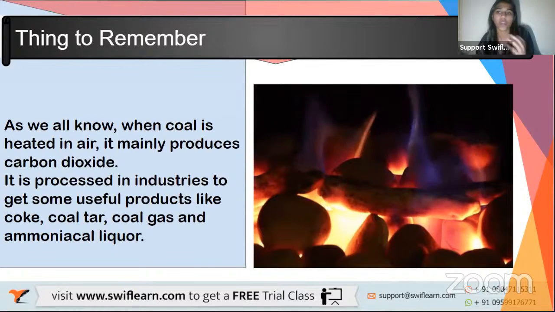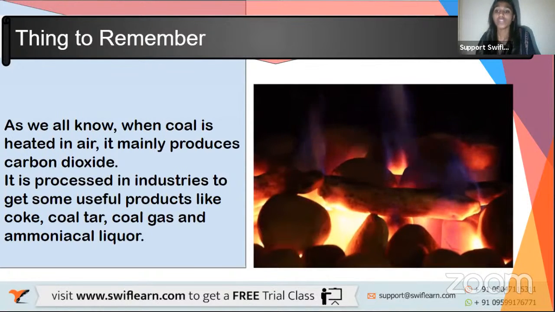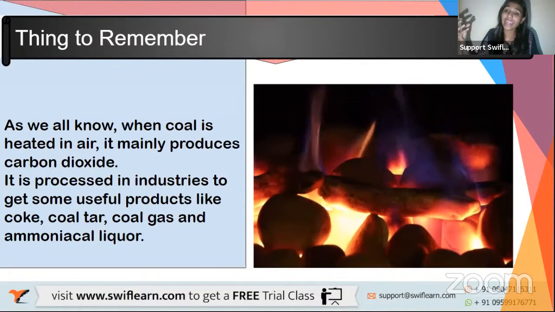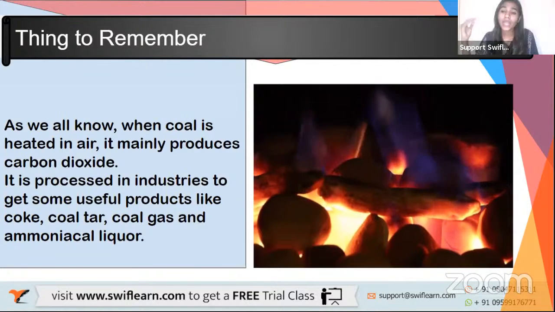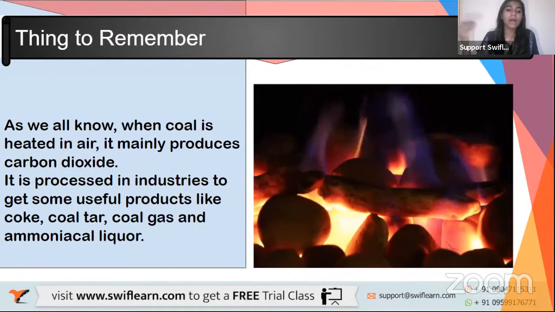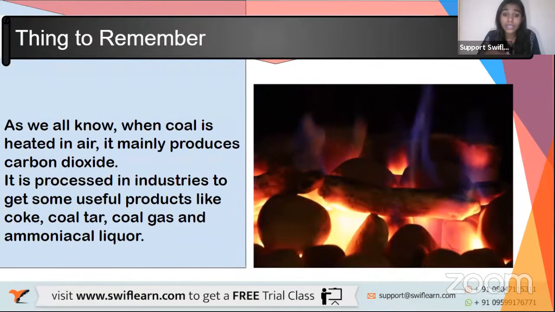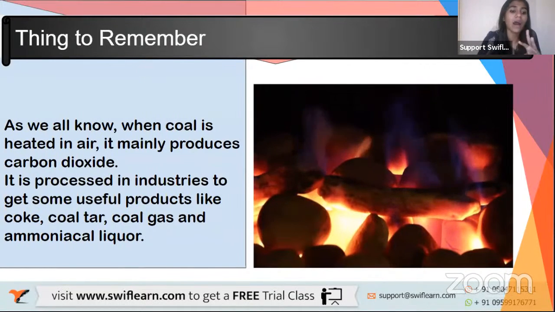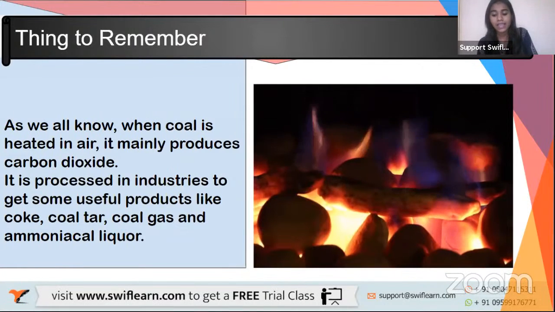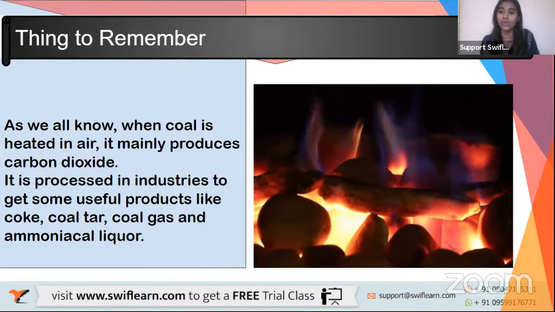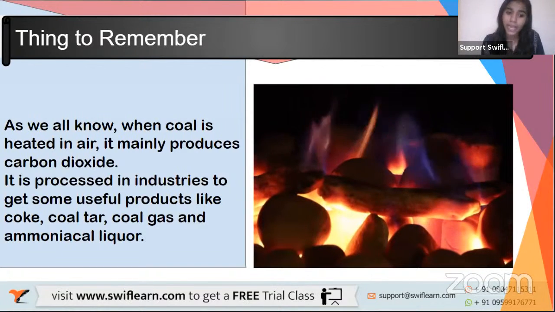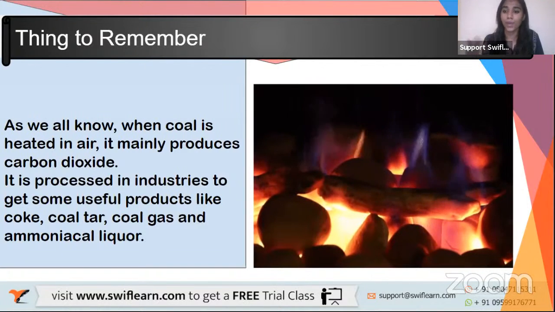Carbon dioxide is not a very useful product, right? Some of the useful products include coke, coal tar, coal gas, and ammoniacal liquor. These are some of the products obtained when coal is processed in industries. Clear?